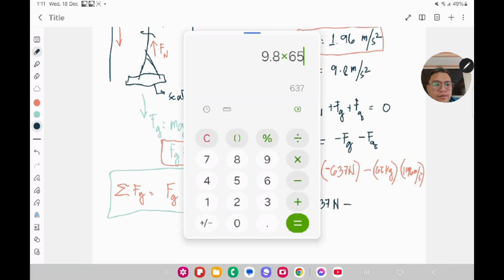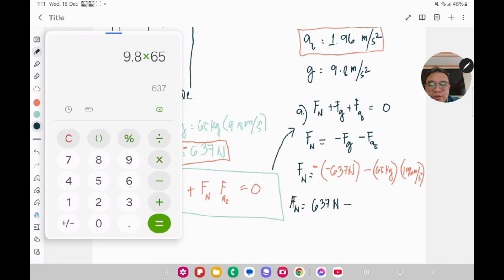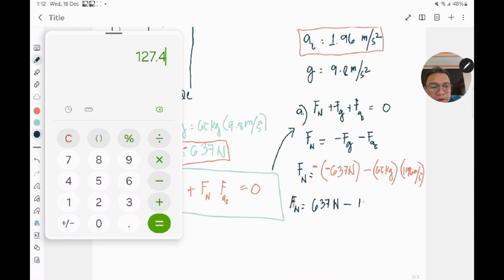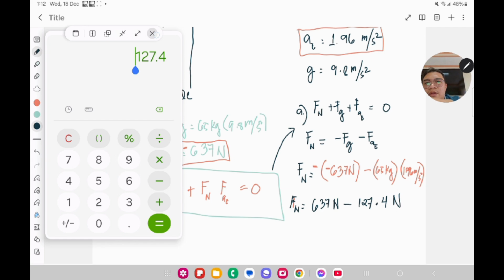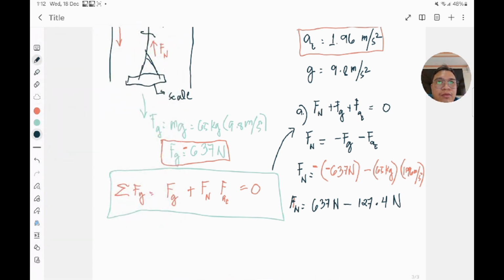Okay, so let's transfer this here. So 65 times 1.96 there is equal to 127.4. Okay, so this is 127.4 newtons. Okay? So that is now 127.4 newtons. Okay? So our F sub n here, therefore, would be equal to our,